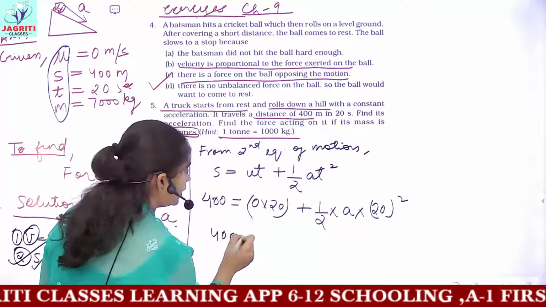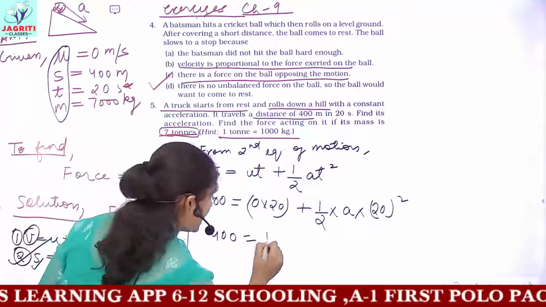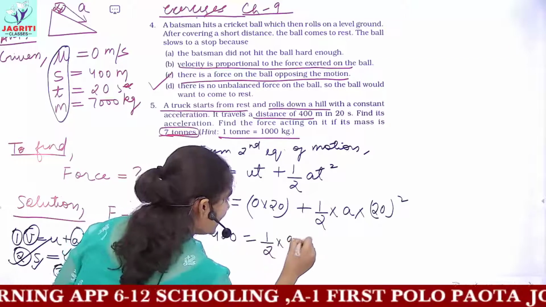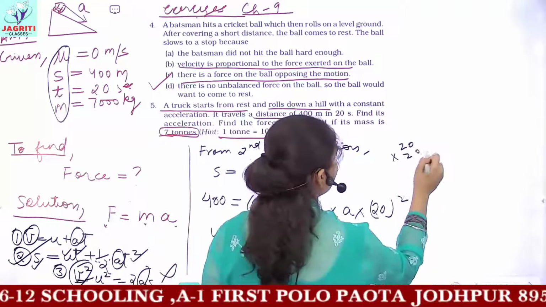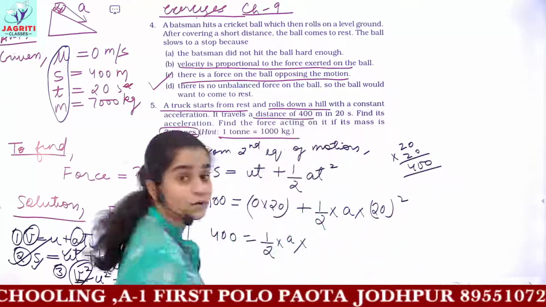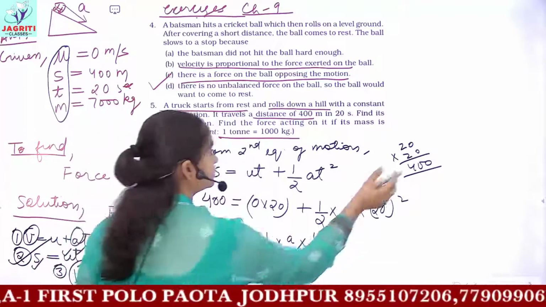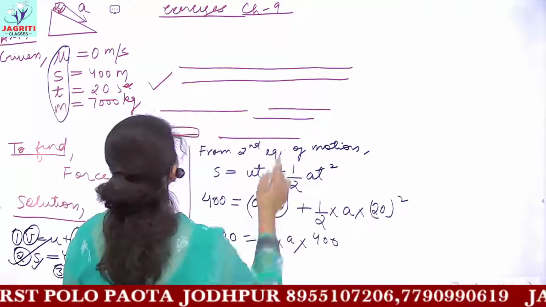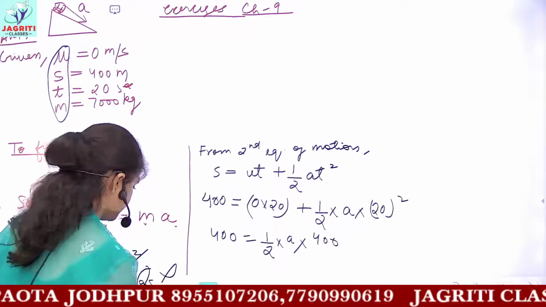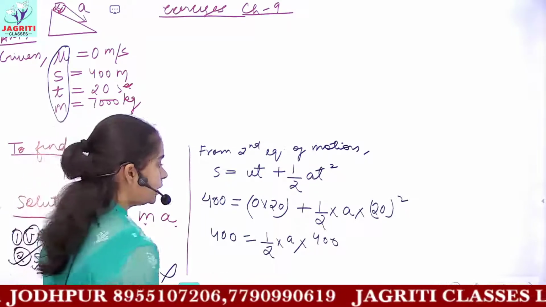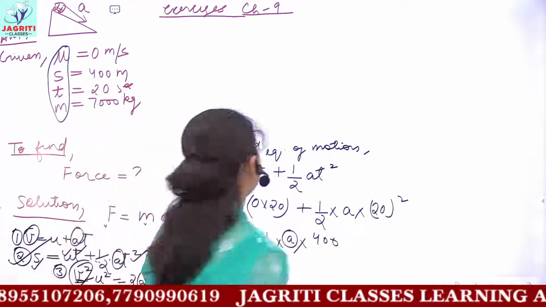Now let's solve this. You have 400, 0 into 20 gives you a value of 0. Then you have half into a into 20 square. 20 square is what? 20 multiplied by 20. So this gives you a value of 400. So now you have 400. Okay. Now see, next is what? When you solve this out, you will be getting a. Now to find a, what can we do?